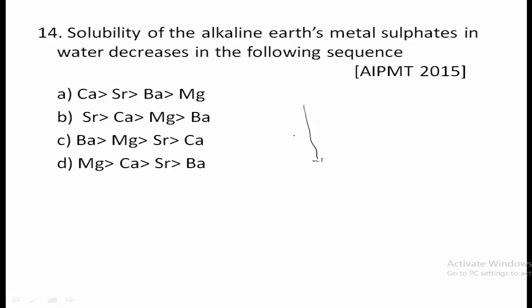Thus magnesium lies at the upper portion and barium lies at the lower portion in the periodic table. So barium sulfate has lesser solubility and magnesium has higher solubility. Magnesium comes first, barium comes last. So option D is the correct answer.